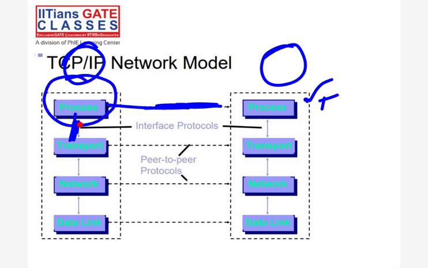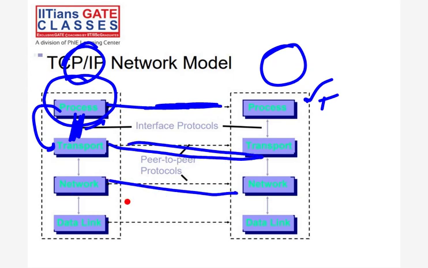Actually, there is no link between these two. Don't get confused. Some students last time told us, sir, there is a wiring between network to network. No, there is nothing. There is only a rule. Whatever rules we apply here, when the data is received, the same rules will apply there. That's called peer-to-peer protocols, right? Don't make silly mistakes. See, first we have to visualize what is actually happening, right?